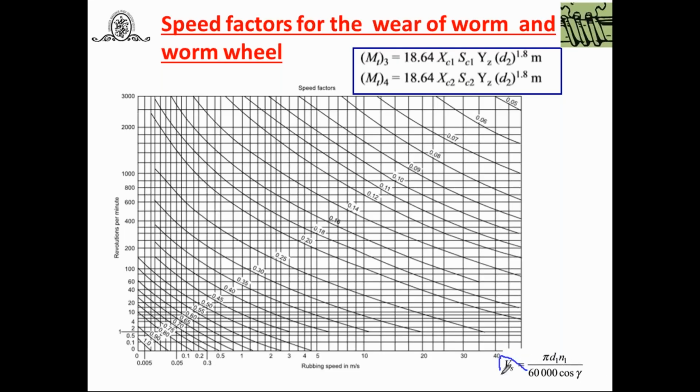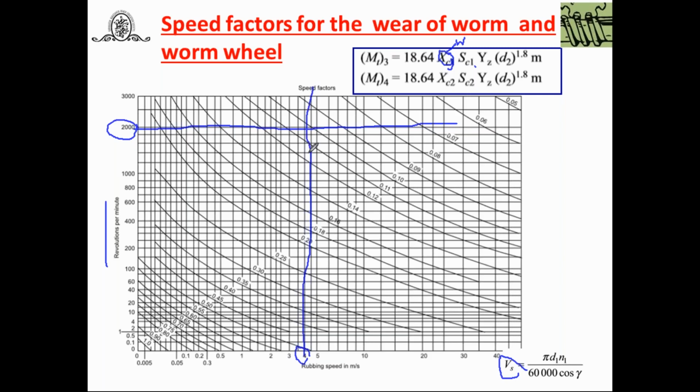First of all, find out the rubbing speed. Suppose the rubbing speed is equal to 4. Suppose we are going to calculate XC1, which means for a worm. Worm rotates at high speed. Let us consider the worm rotates at 2000 RPM. I am going to draw a horizontal line for the worm, which rotates at 2000 RPM. The rubbing speed we have calculated is 4. We have to draw the line.